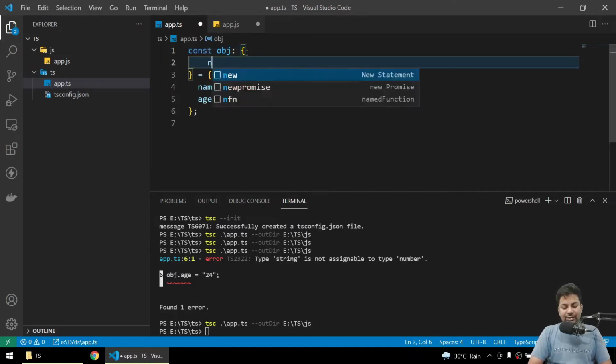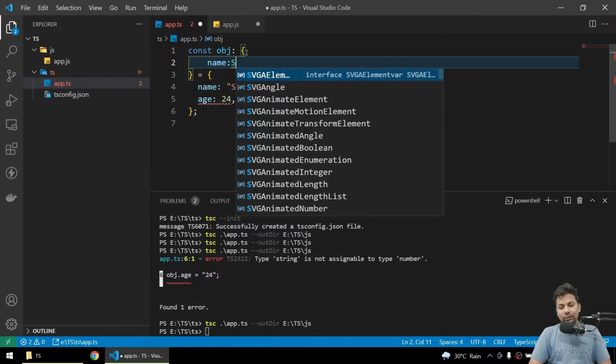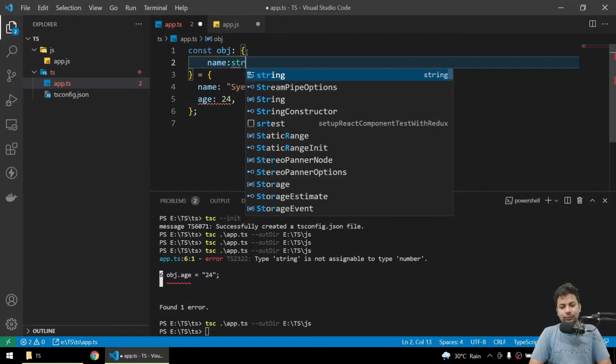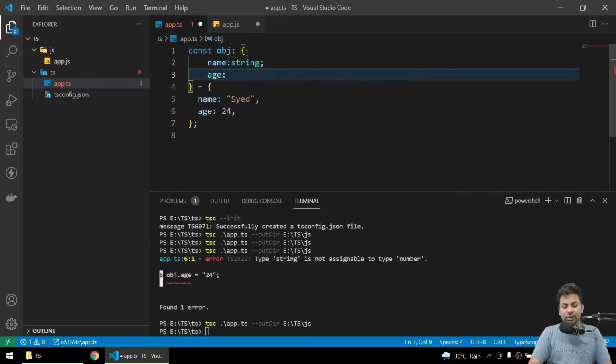So I'll say it will accept a name property, and it will be of type string. Then you put a semicolon as shown, not a comma, and age will be a number. Save it.